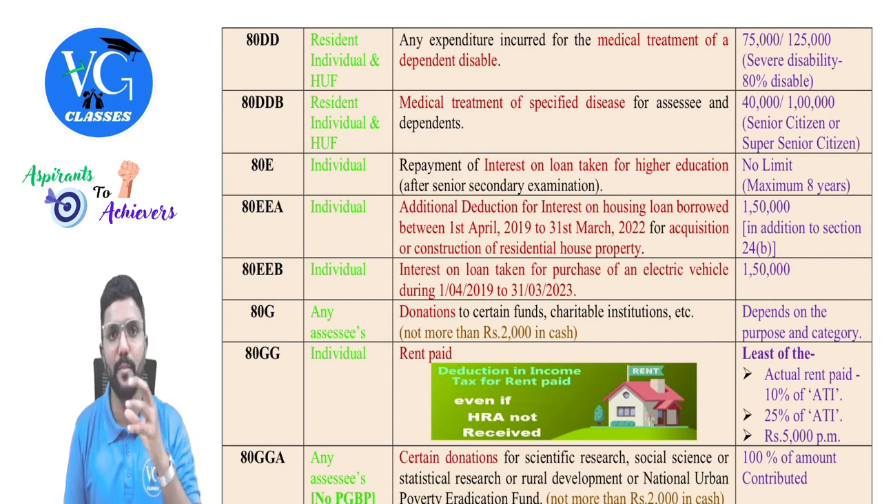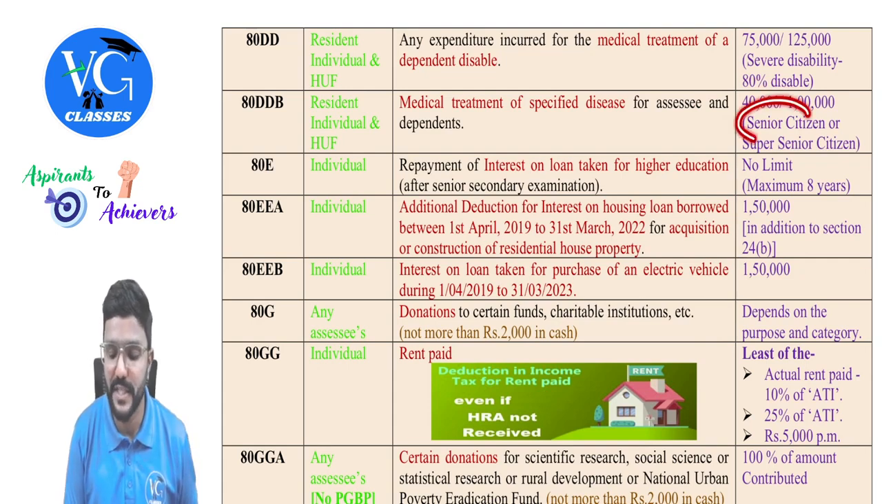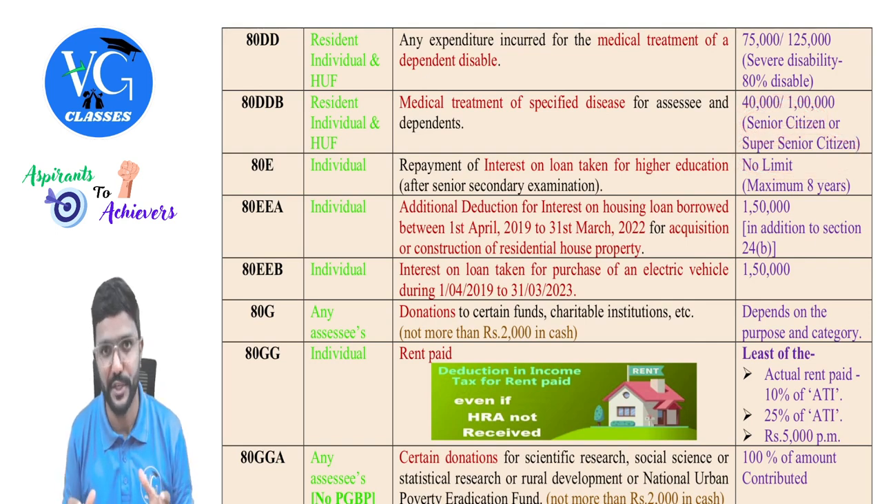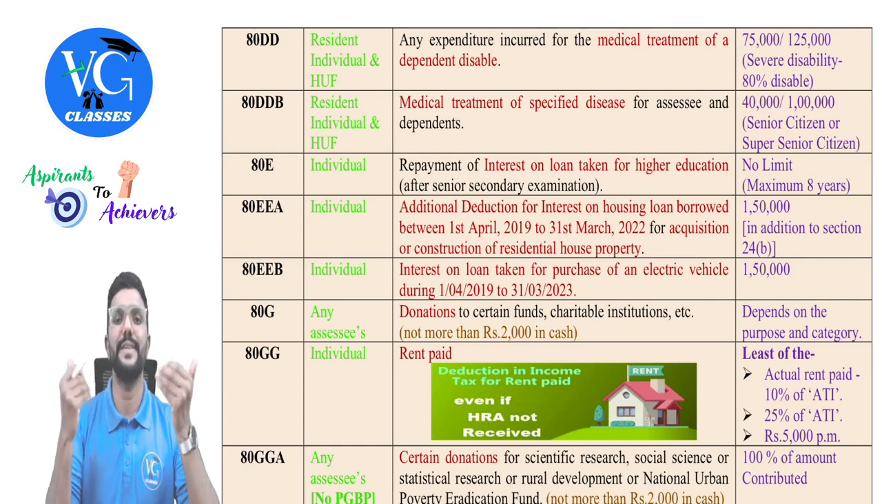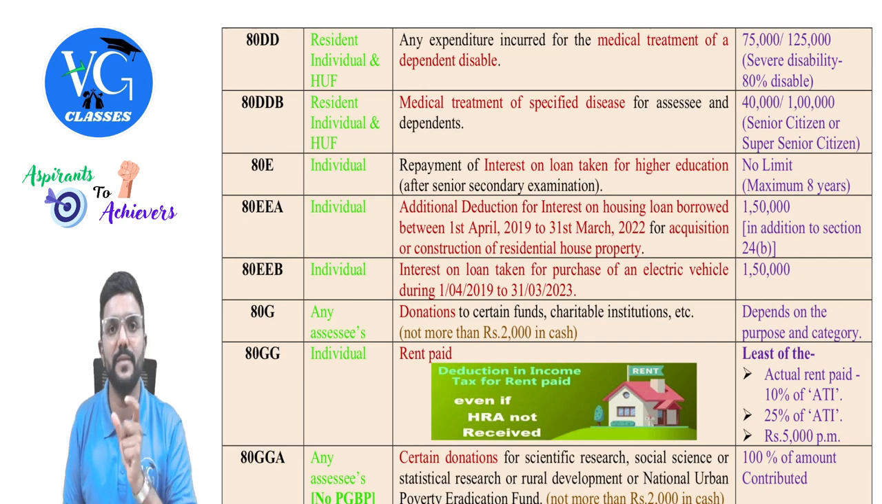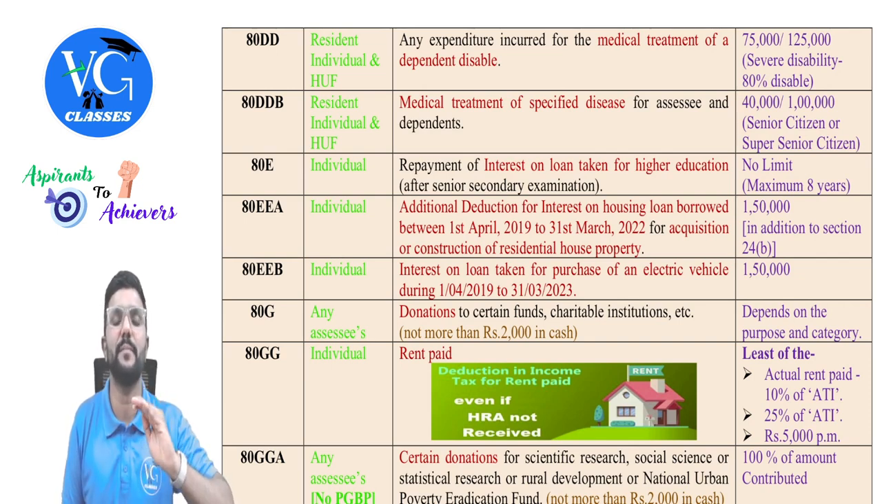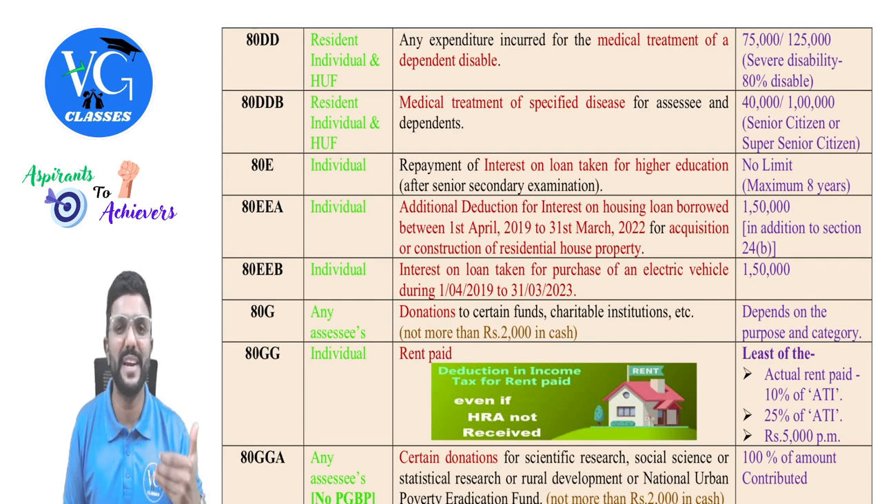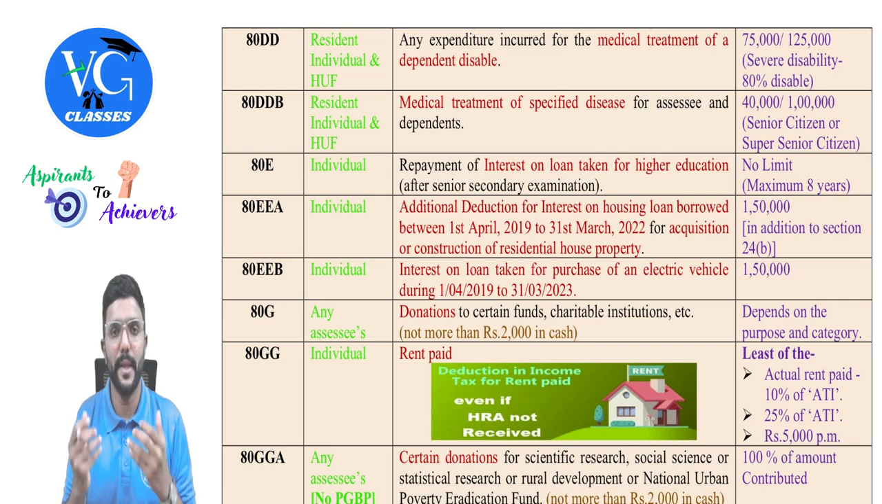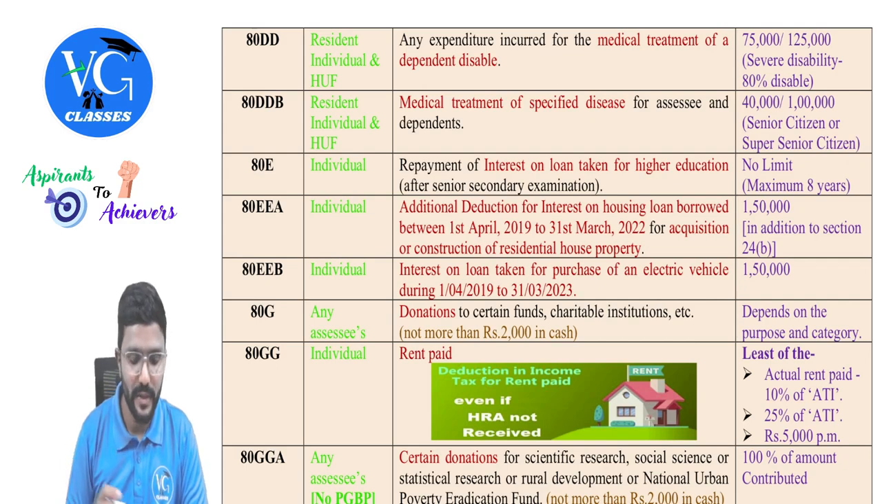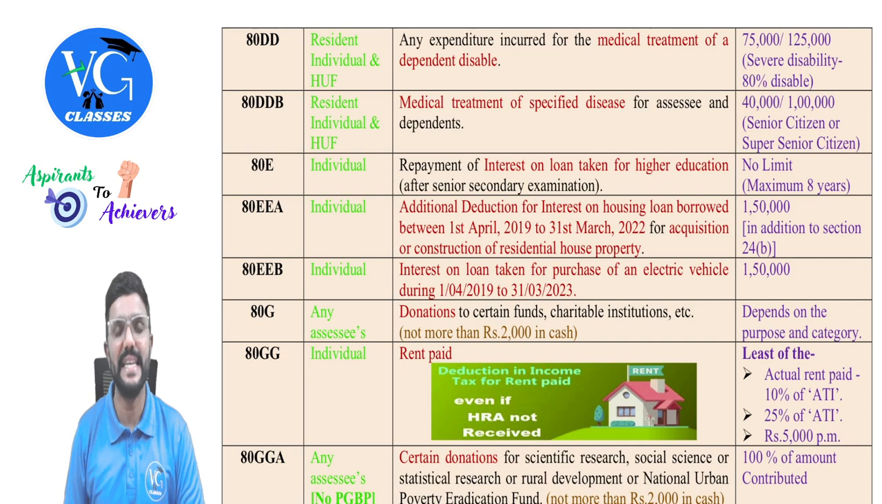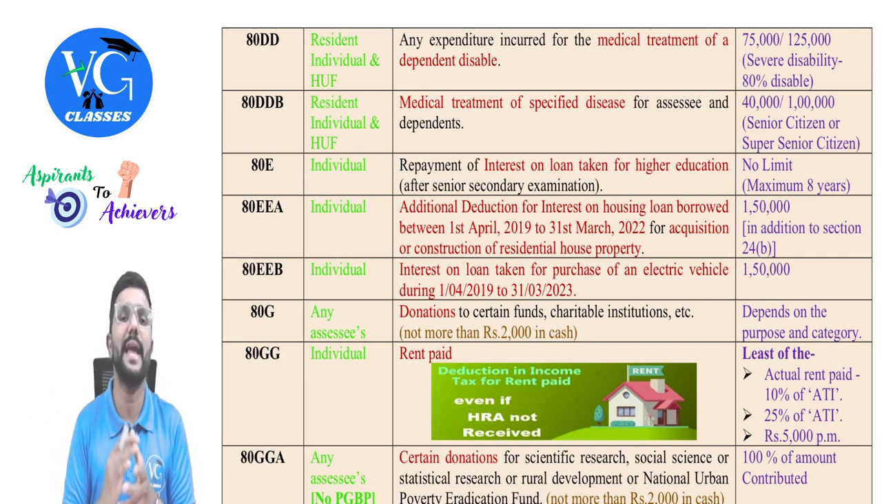Then 80DDB is available for resident, individual, and HUF with respect to medical treatment for specified disease. And the amount of deduction available is actual expenditure or 40,000, whichever is lower. Or if by chance the patient is a senior citizen or super senior citizen, then the amount of deduction is actual expenditure or 1 lakh, whichever is lower. And once we get whichever is lower, if there is any amount which is recovered from insurance company, or reimbursed by the employer, then we need to reduce it, and the balance, if any, will be allowed as deduction, guys.